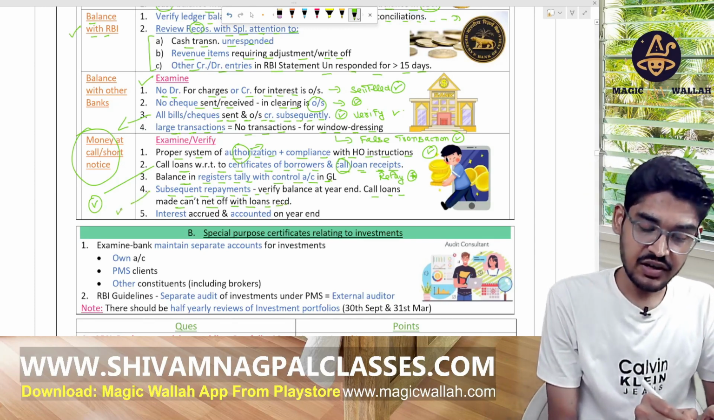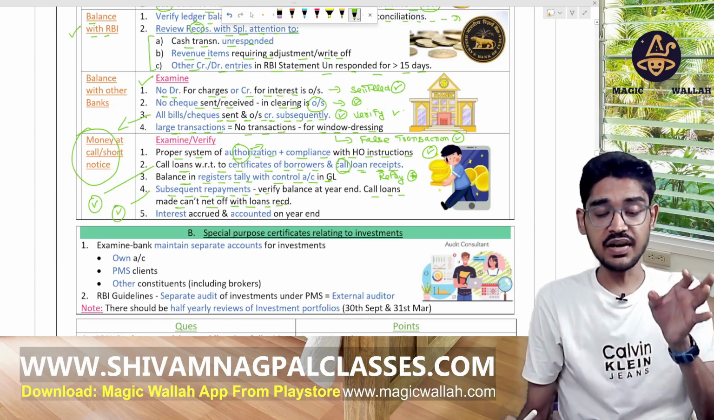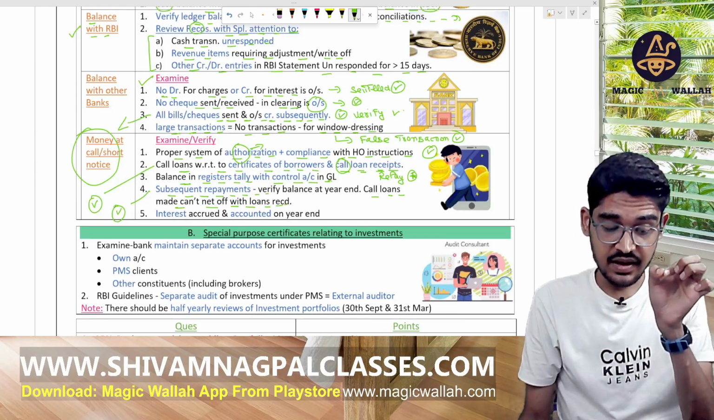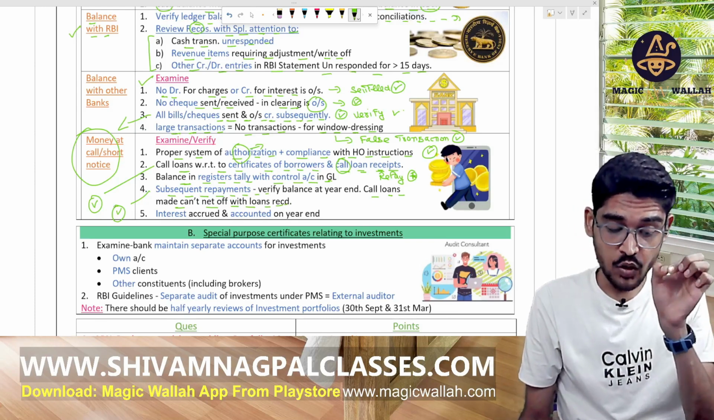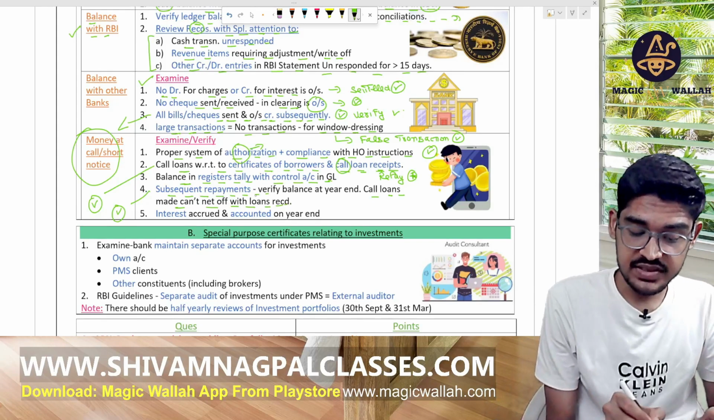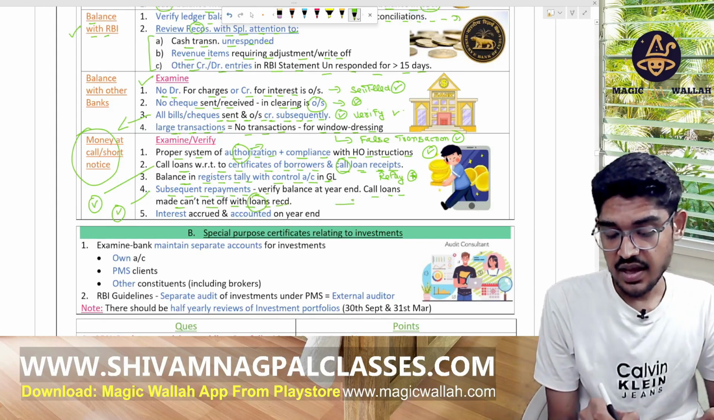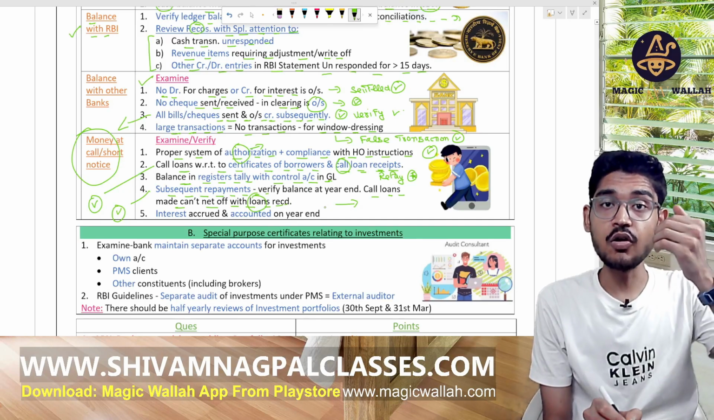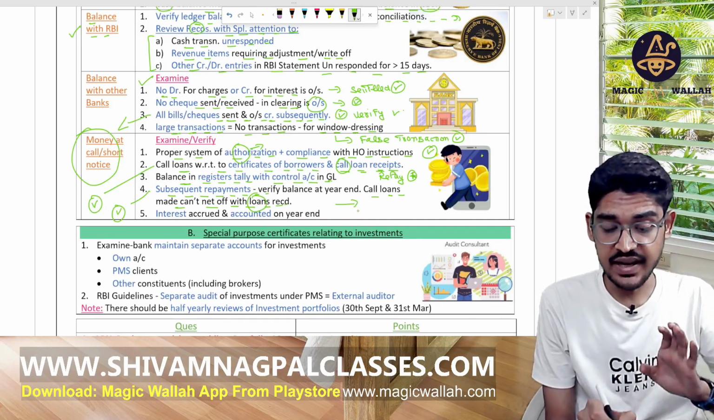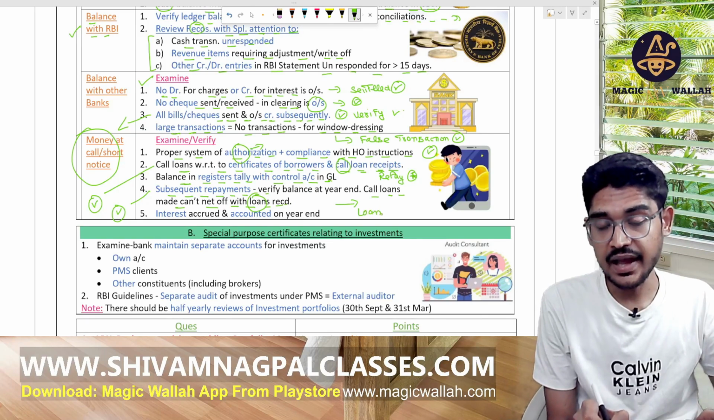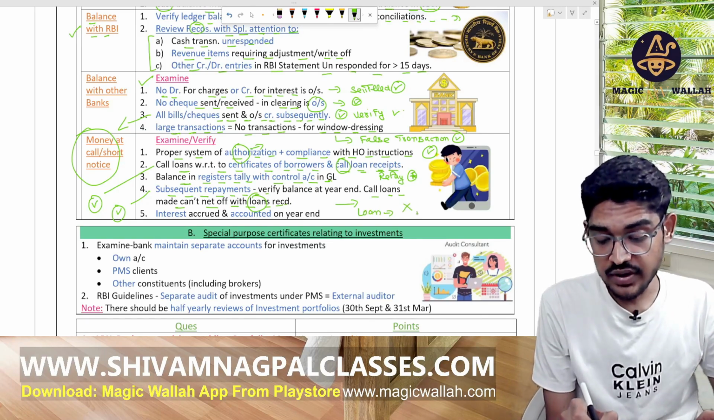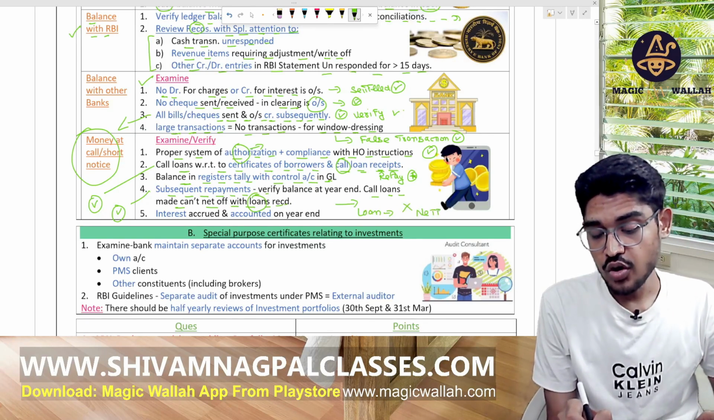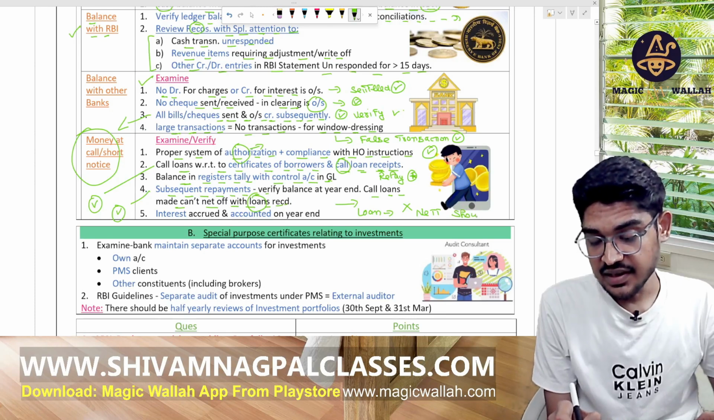If any payment is received, verify the balance at the year end. This is simple. But call loans made cannot be netted off with loans received. A person to whom we have given a call loan, but from whom we have also taken some amount as a deposit or loan, that the bank has taken. So we cannot net them off. We have to show them separately. Show them separately, right?